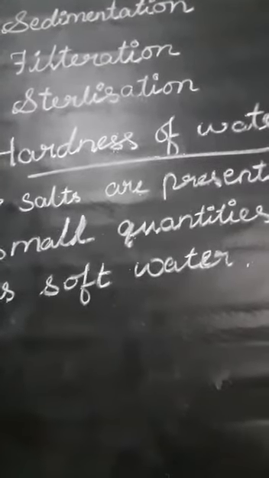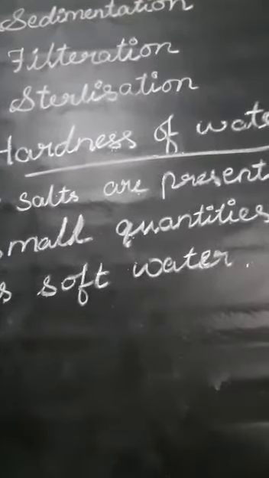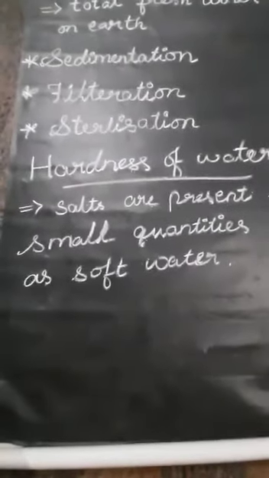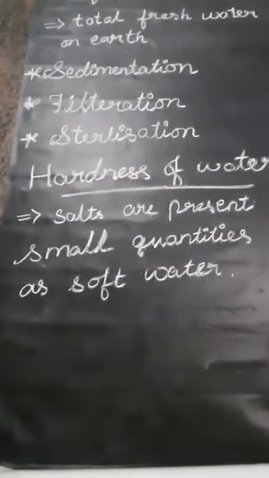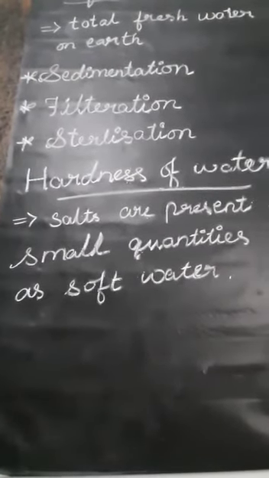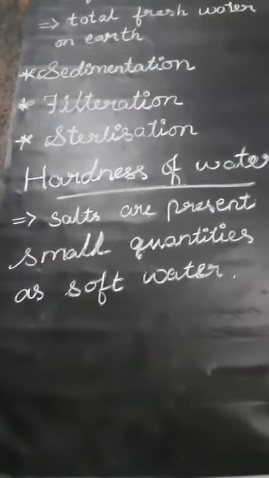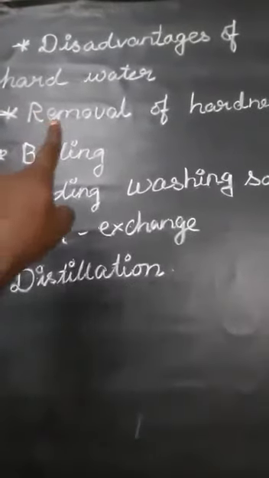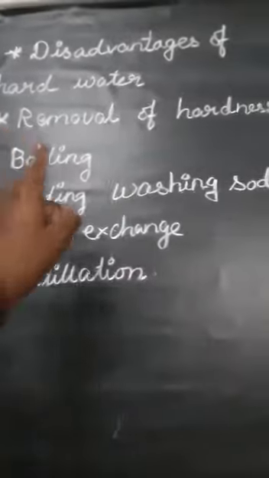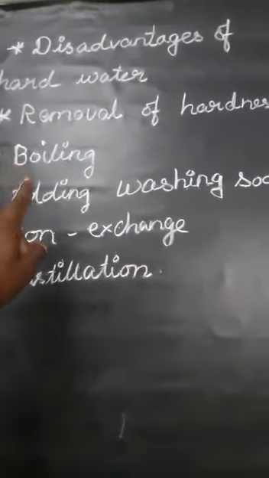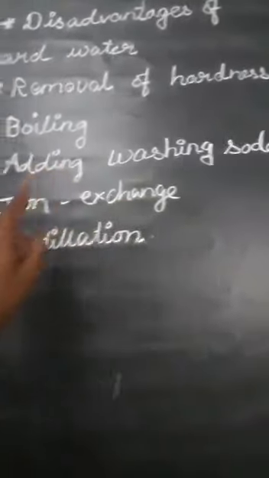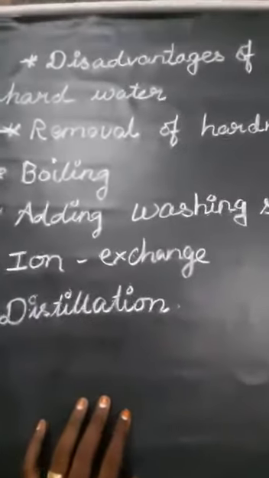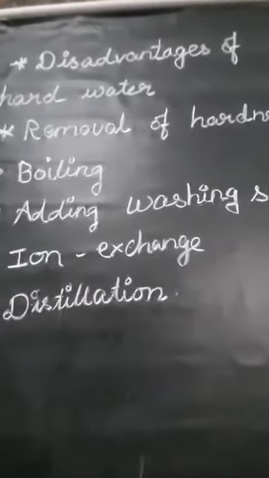And the permanent hardness results from the presence of chloride and sulfate salts of calcium and magnesium. So this is the permanent hardness. Next we will see the disadvantages of hard water, then removal of hardness by boiling, adding washing soda, ion exchange, and distillation.